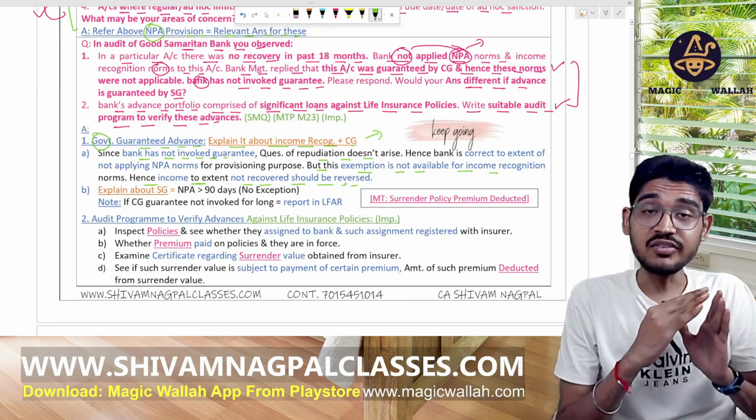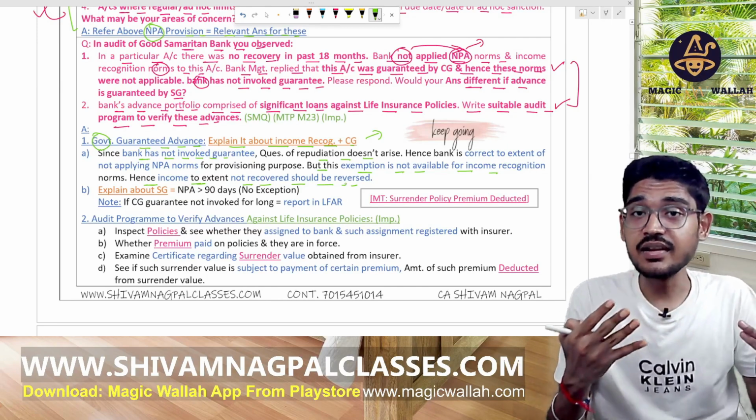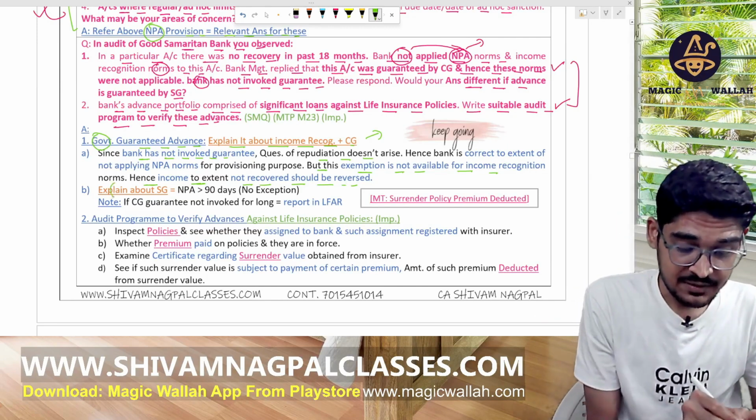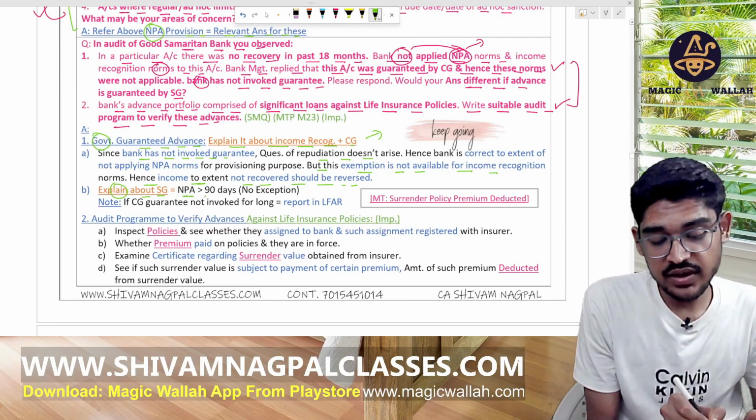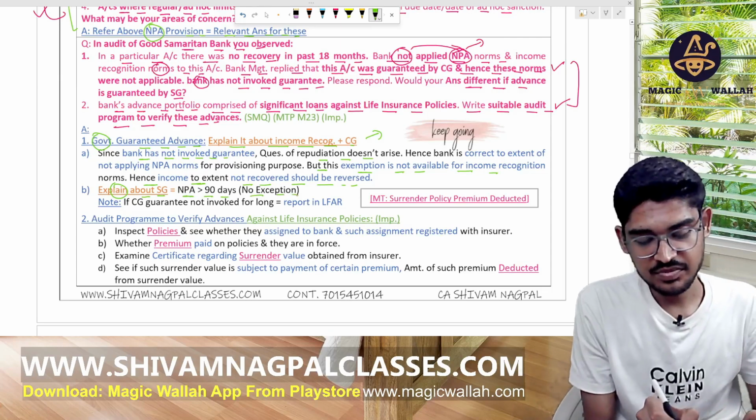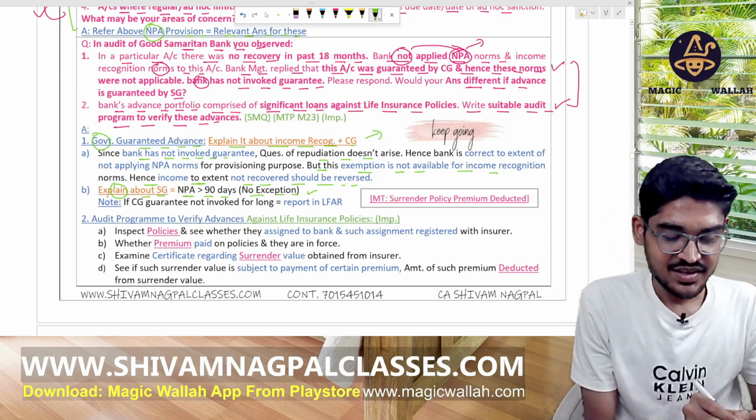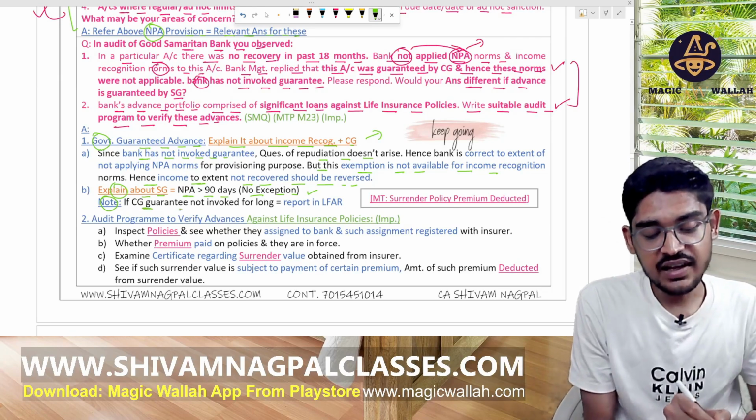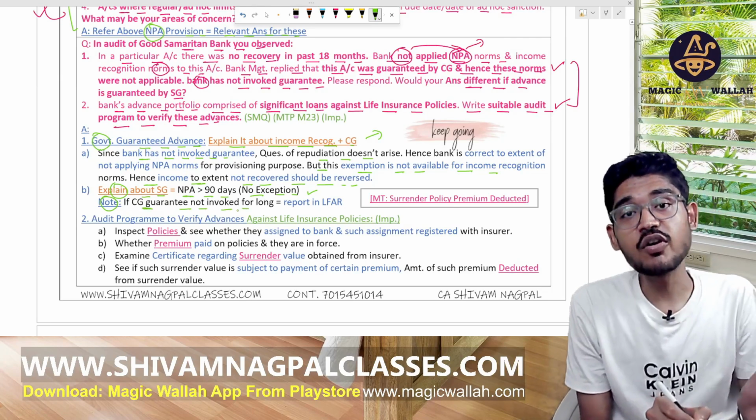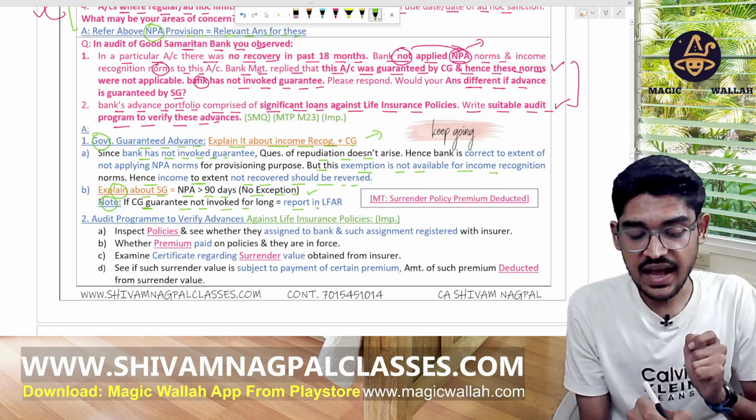Would your answer be different if these guarantees are given by the SG? Yes. Explain about the SG: NPA more than 90 days, no exception, normal case. If the guarantee given by the CG is not revoked for a long period, then report in the LFAR.